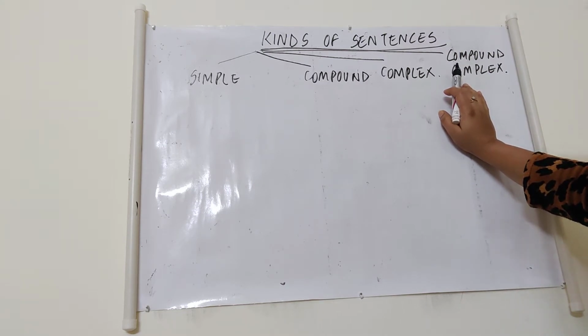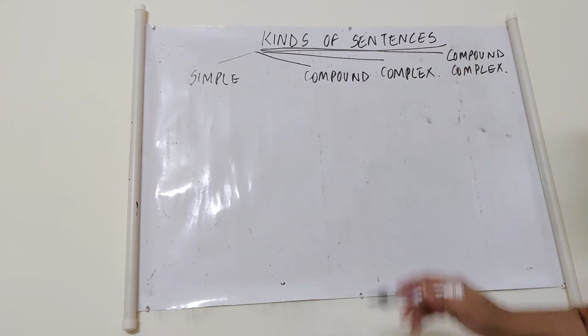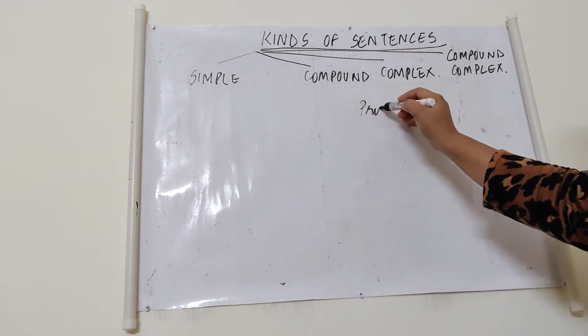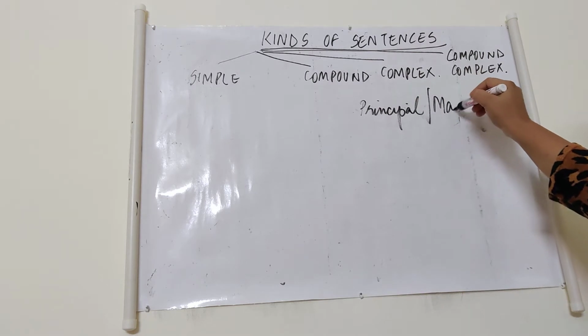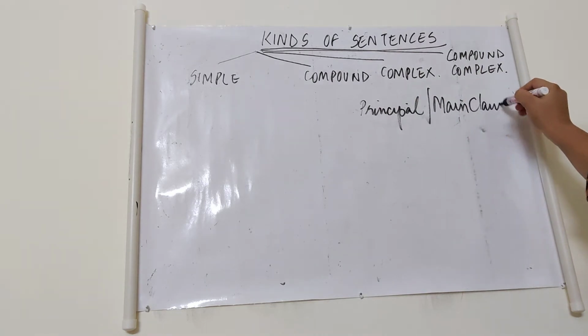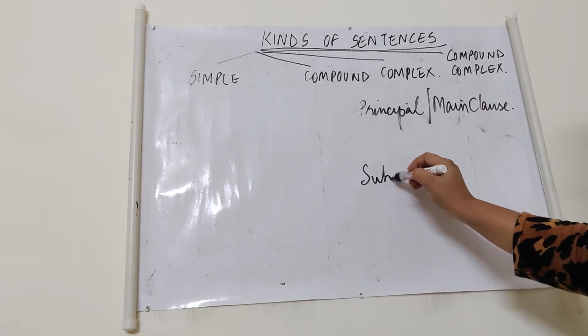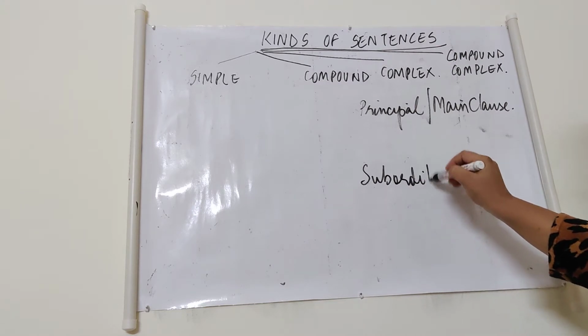phrases and clauses. If you remember, in the first term, we discussed clauses, and I told you about the principal clause, or we can say the main clause, and I also told you about the subordinate clause.